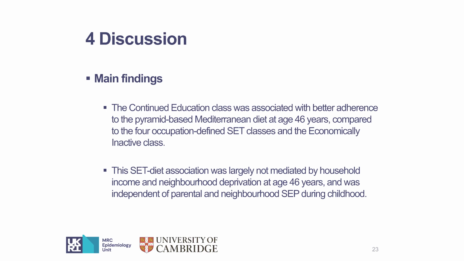So the message that can be taken away from this study is quite clear. The continuing education class was associated with better diet quality measured by the Mediterranean diet at age 46 years. And this SEP diet association was largely not mediated by household income and neighborhood deprivation at age 46 years, and it was independent of the childhood SEP.